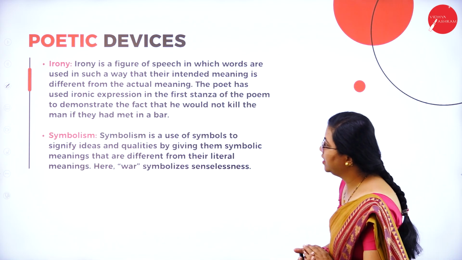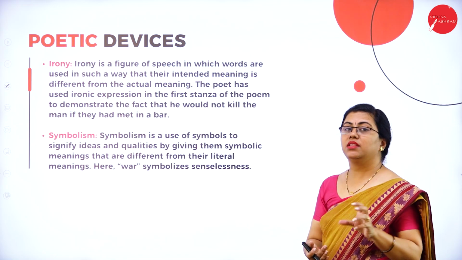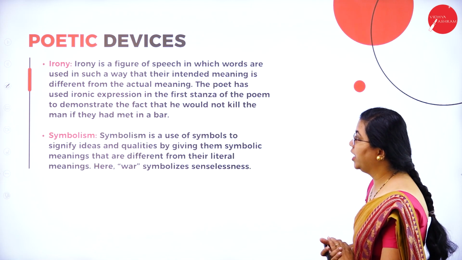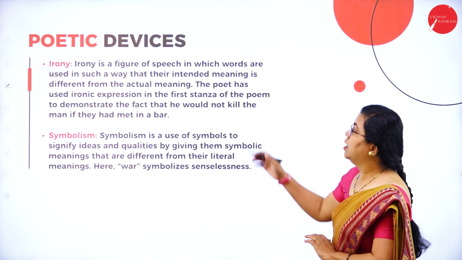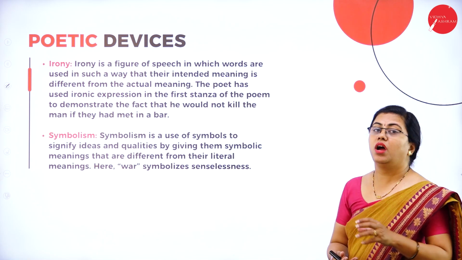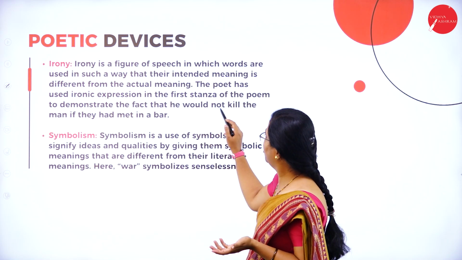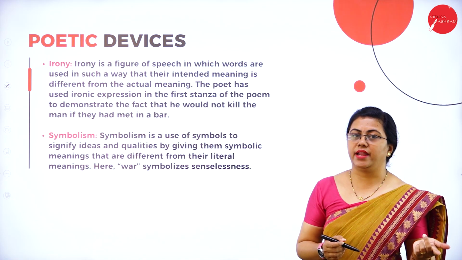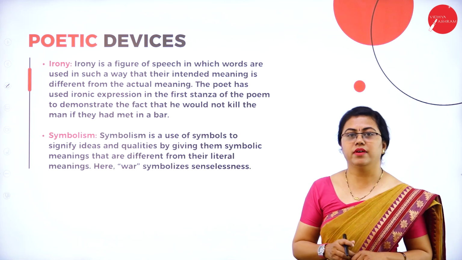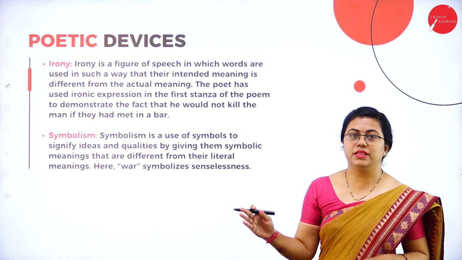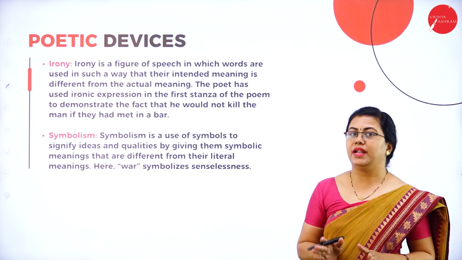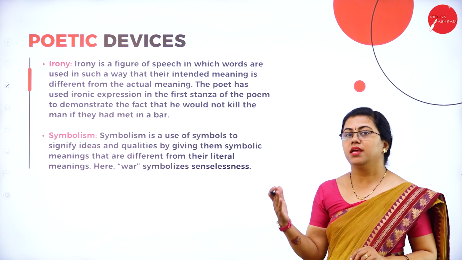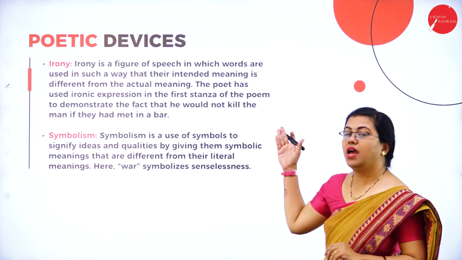Next we have irony. Irony is also a figure of speech wherein contradictory ideas are put together. Here you can see the poet has used an ironic expression in the first stanza of the poem. He would not kill the man if they had met in a bar. They met on the war field, that's why he killed him. Had they met in a bar, he wouldn't have killed him, though he is an enemy there also. The place where they meet is what matters. So that is an irony there.